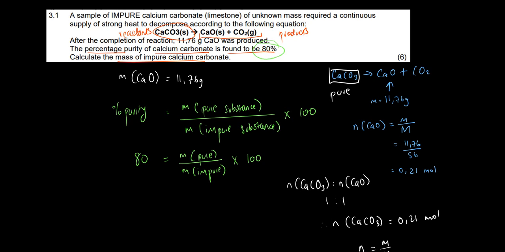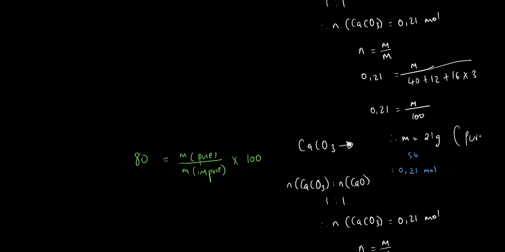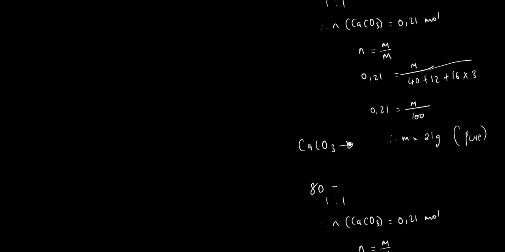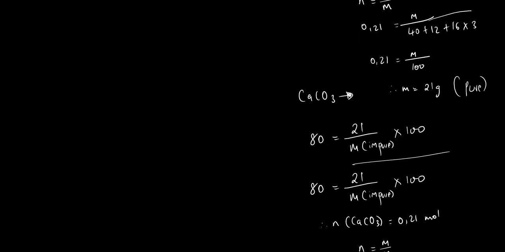So we can therefore say 80 is equal to the pure sample, which is 21, over the mass of the impure sample, and then we multiply that by 100. So obviously now you need to divide by 100 both sides, so that you have 0.8 is equal to 21 over the mass of the impure.